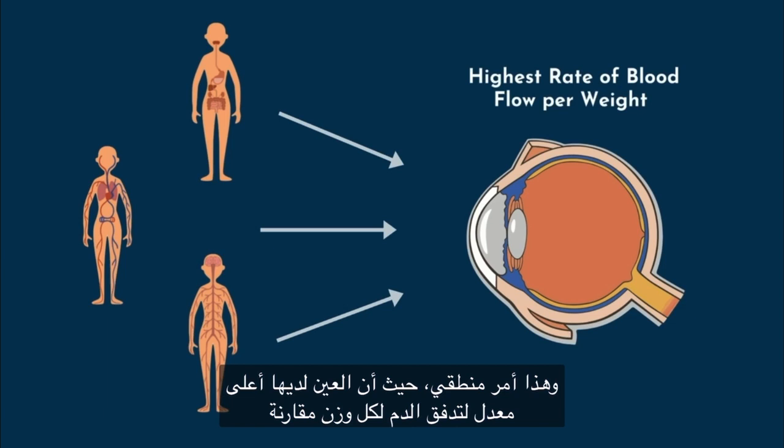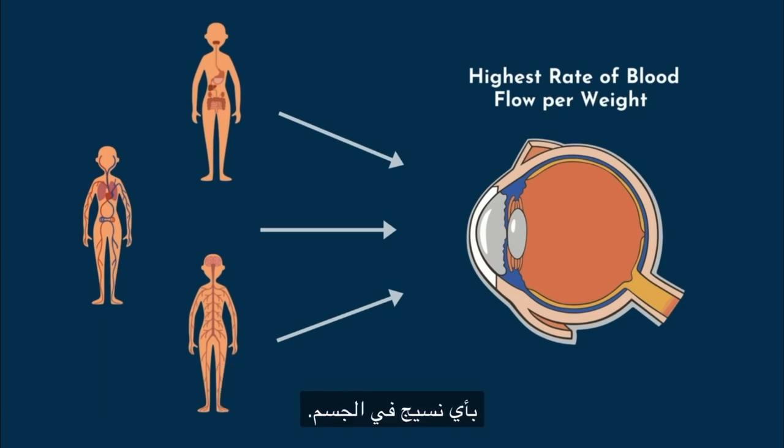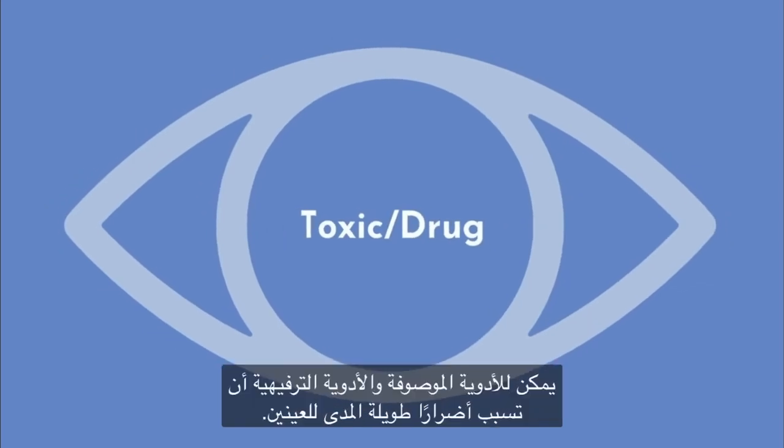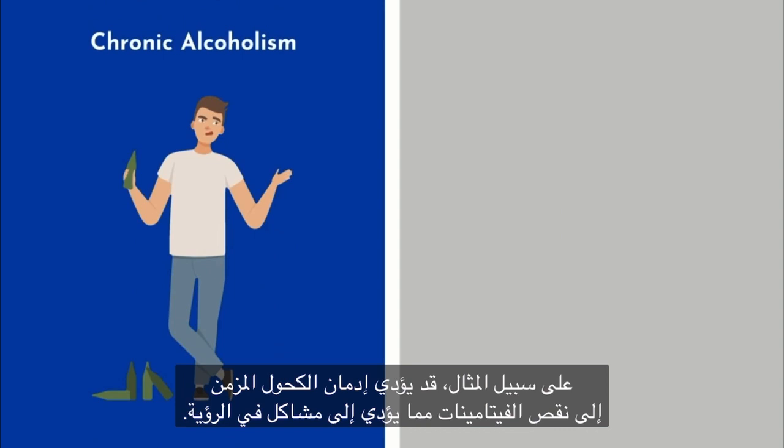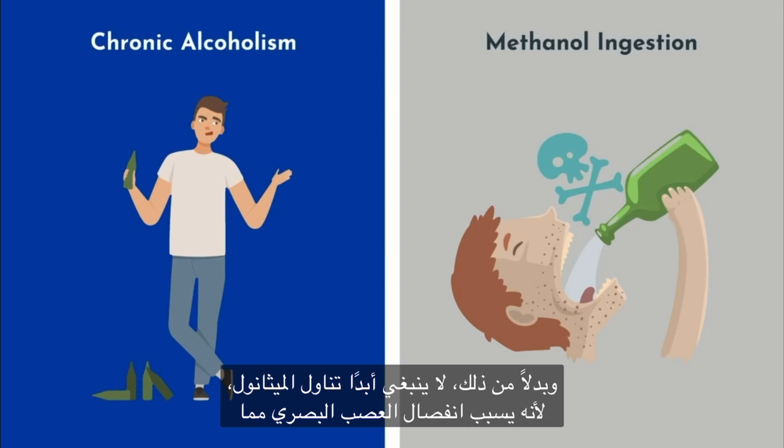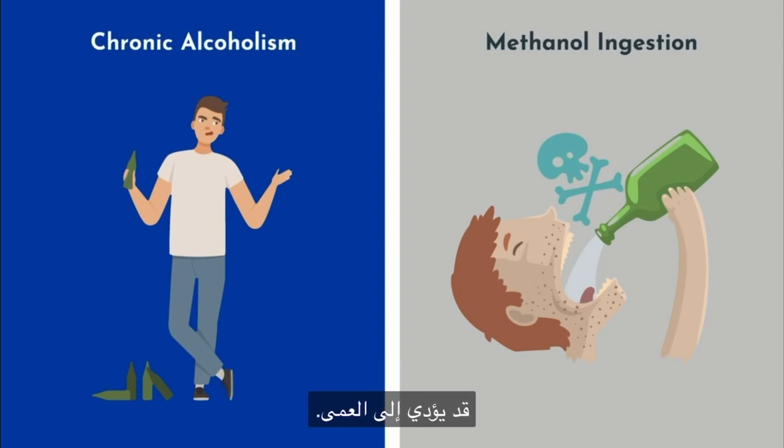It makes sense, as the eye has the highest rate of blood flow per weight compared to any other tissue in the body. Prescription and recreational drugs can both cause long-term damage to the eyes. For example, chronic alcoholism may result in vitamin deficiency, leading to vision issues. Alternatively, methanol should never be ingested as it causes optic nerve delamination, which can result in blindness.